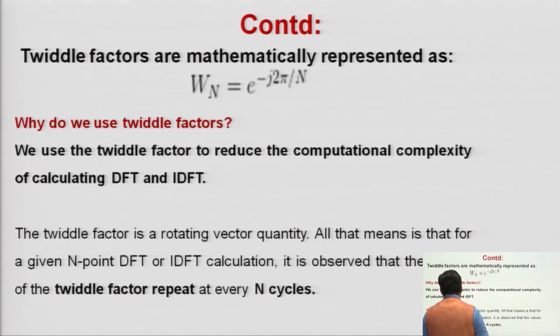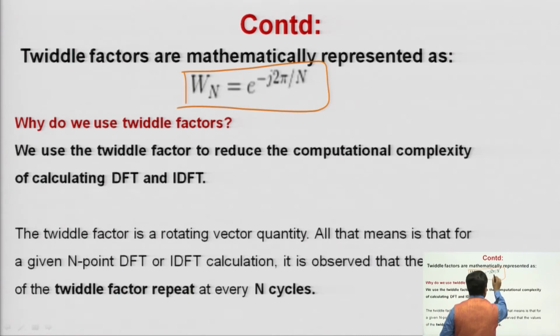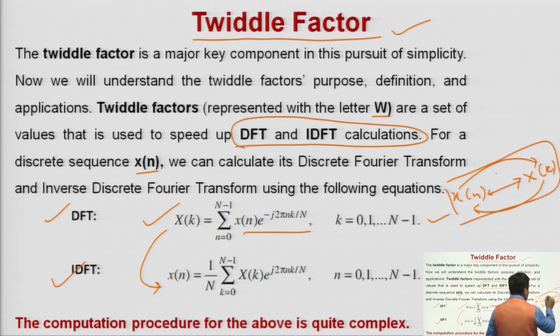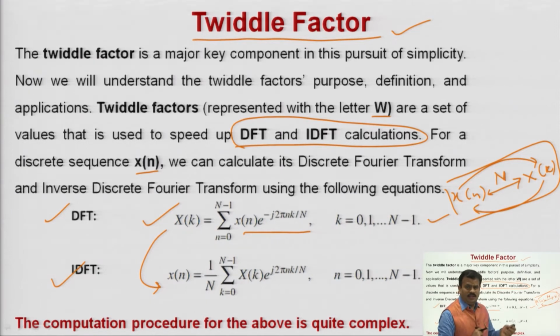So, the Twiddle factor is very important, because it is associated with the FFT algorithm. Mathematically you can show W N is equal to e to the power minus j 2 pi upon N. N is what? This is your N point DFT. Like I am writing this equation, always the capital N in this form was generally given. Okay. It shows its N point DFT is this and its N point IDFT is this.